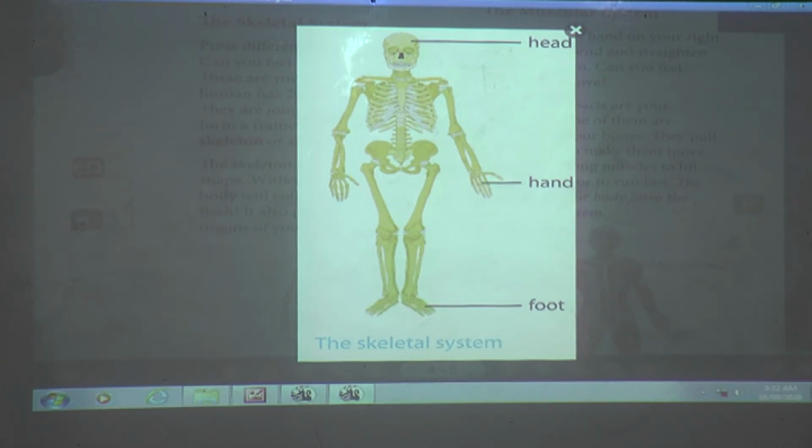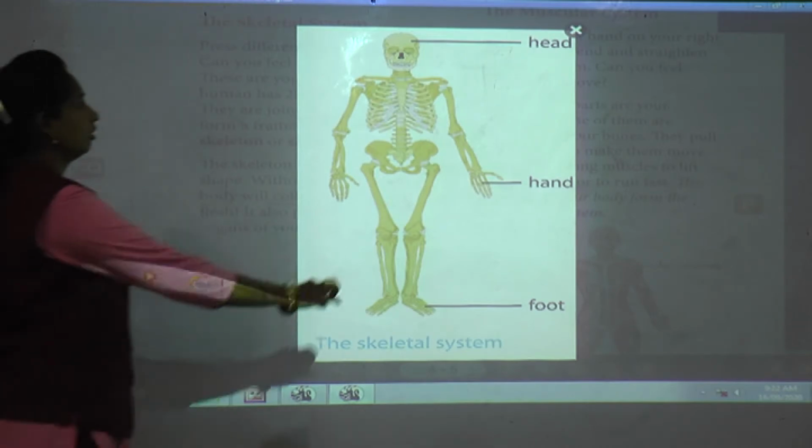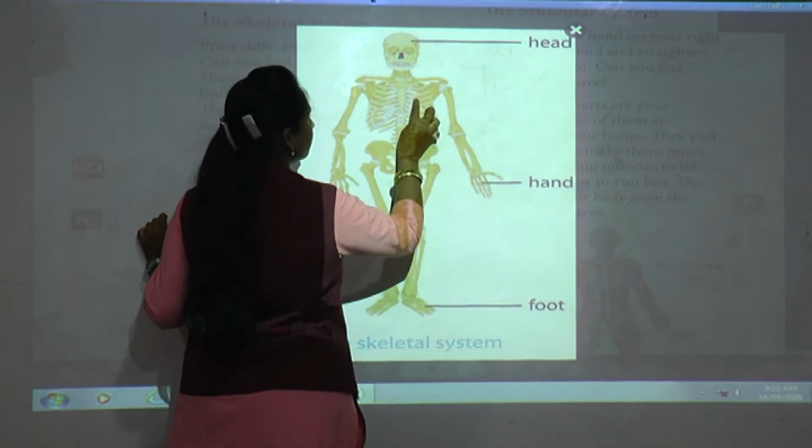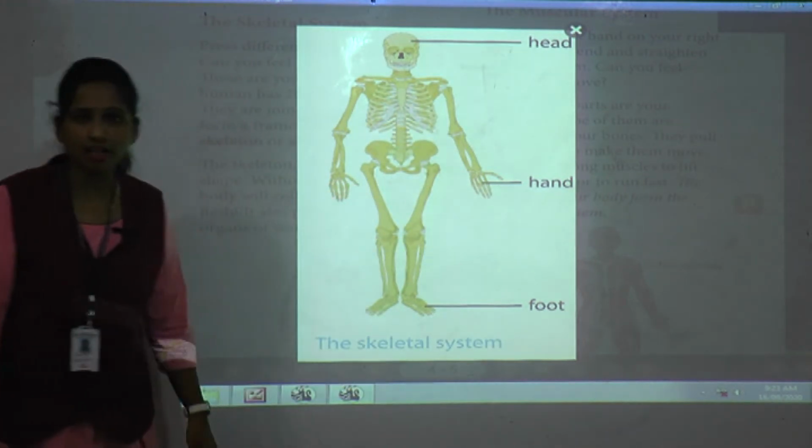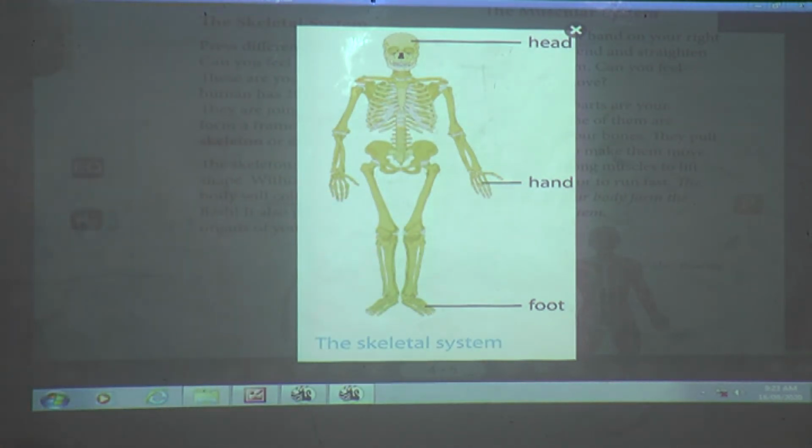And it also protects all the soft organs of your body. Because of the skeleton, it protects all organs inside. Now do you know, inside this we have lungs and heart. They are very soft organs, students. Okay, so how can it protect?